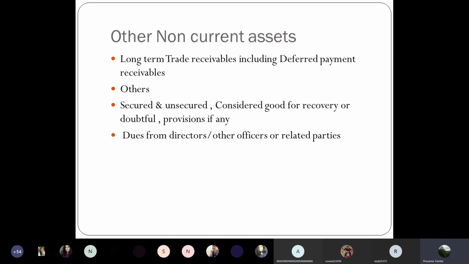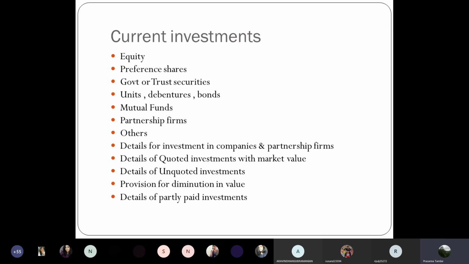So these are the requirements for non-current assets. Similar to long-term loans and advances, if you have any dues from directors or other officers of the company or related parties, then those other non-current assets or any other items covered under this category will have to be disclosed separately. So most of the disclosure requirements are similar to what we saw under long-term loans and advances.